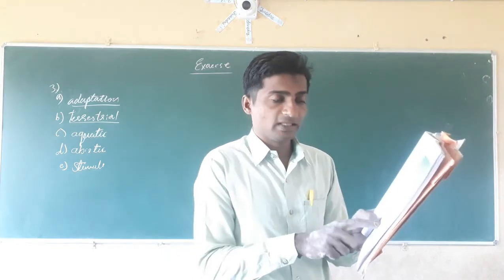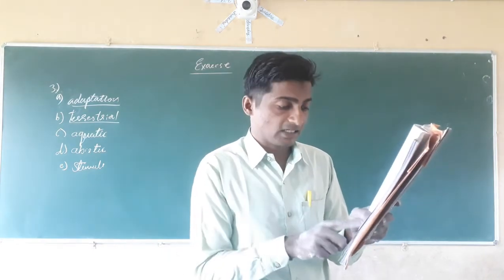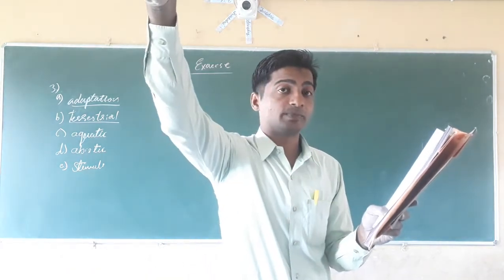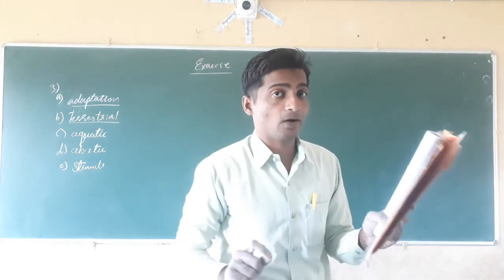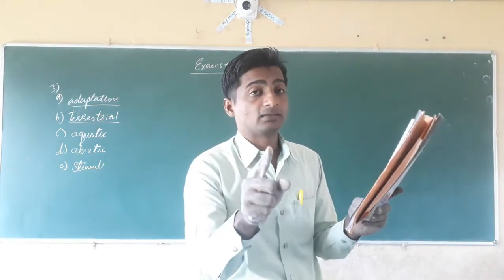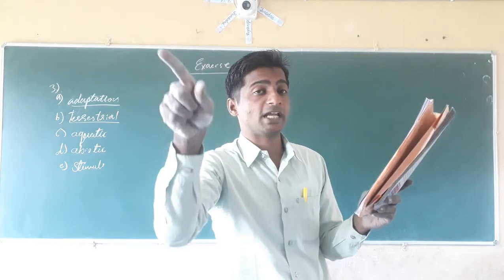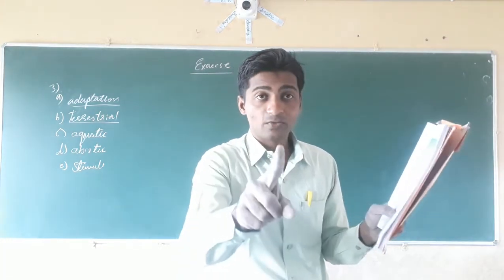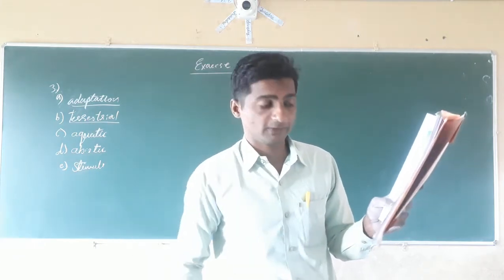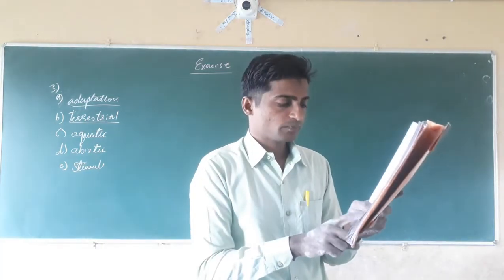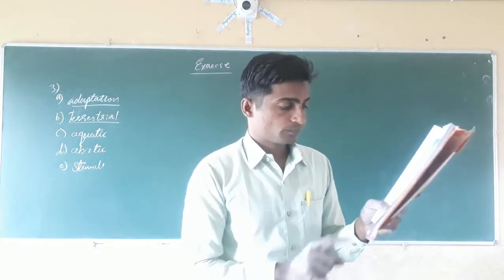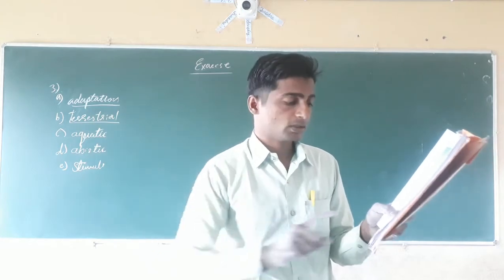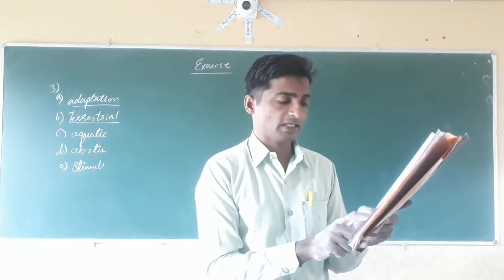See, they are non-living things. Butter is a non-living thing. Leather is a non-living thing. Soil, all these are non-living things. But they are obtained from living components. First one, butter, is obtained from milk. Milk is obtained from animals. That is, butter is obtained from a living component. Leather is obtained from the skin of animals. Animals are living things. Soil is a non-living thing. Wool is obtained from sheep and goat. The hairs of the sheep and goat are a living component.